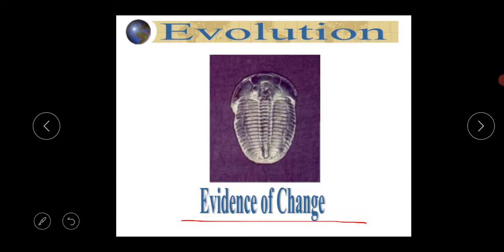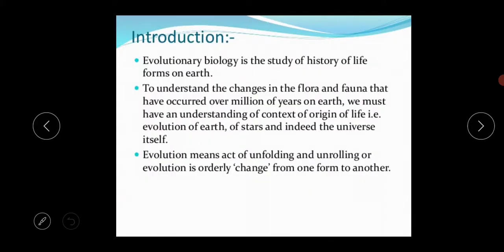What is the meaning of this? It means from the primitive organisms which lived millions of years ago to the new organisms that exist today. Human beings are the most recent and most highly evolved among these organisms. This is the basic concept of evolution.